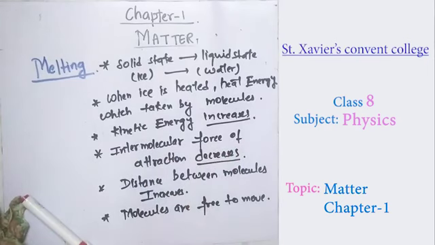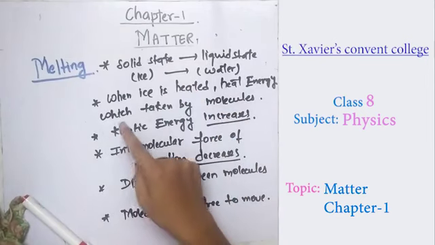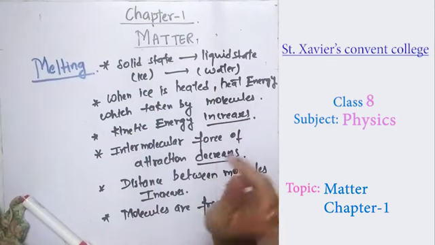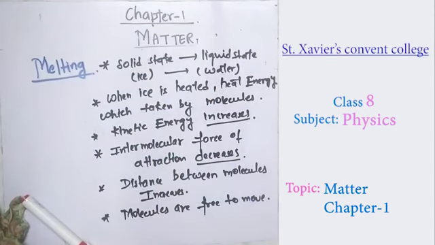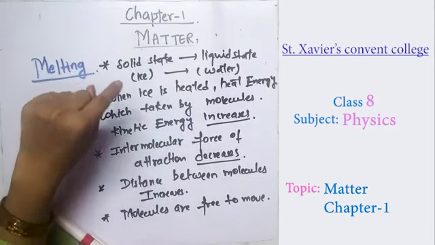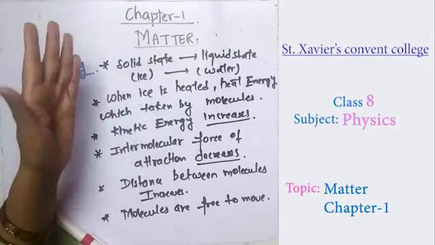So the particular temperature at which a solid changes into a liquid is known as the melting point, and the process is known as melting. Please remember that during melting, the solid changes into the liquid. The solid, for example, is ice. You provide heat and it changes into water.